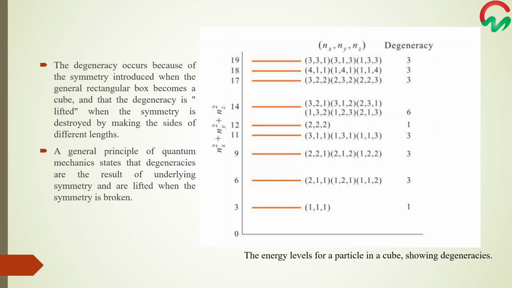In this figure, you can see the different energy levels of a particle in a cube, and their degeneracies are also shown here. This is the non-degenerate ground state level of the particle in a cube, and this is the threefold degenerate second energy level of the particle, and similarly different energy levels and their degeneracies are shown here in this figure.